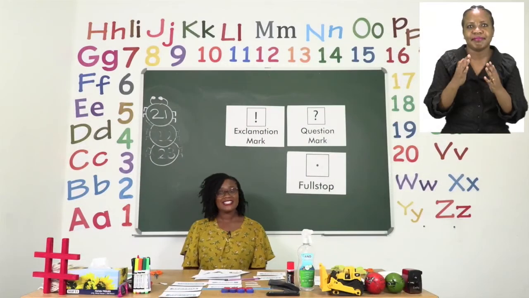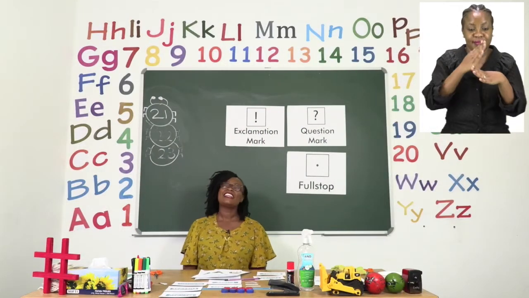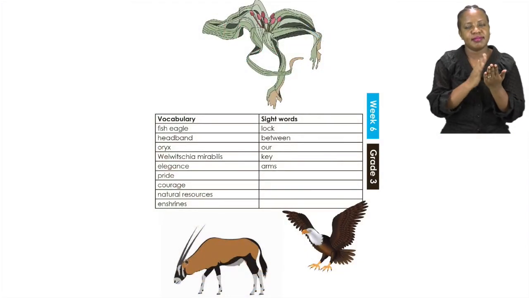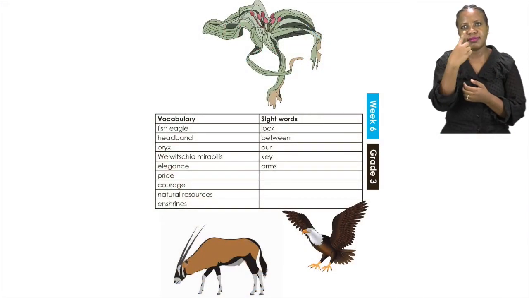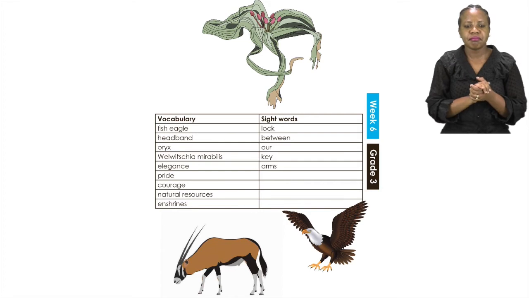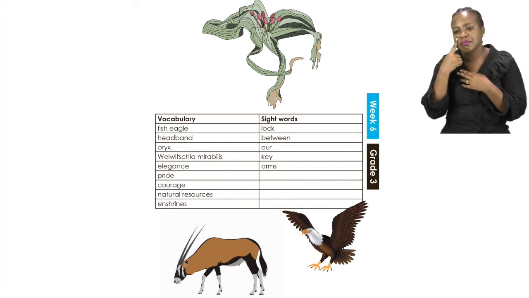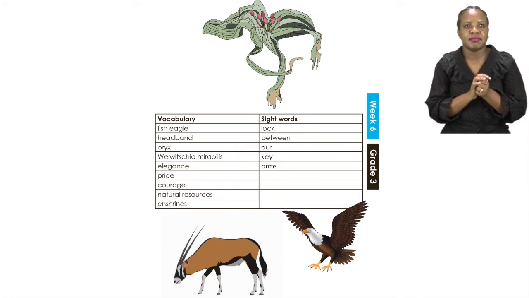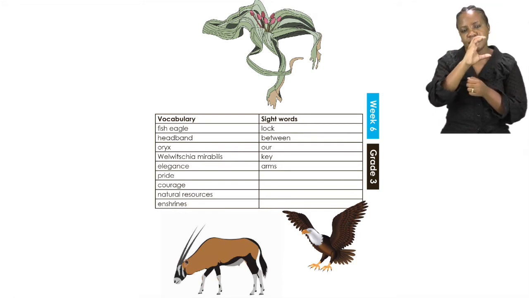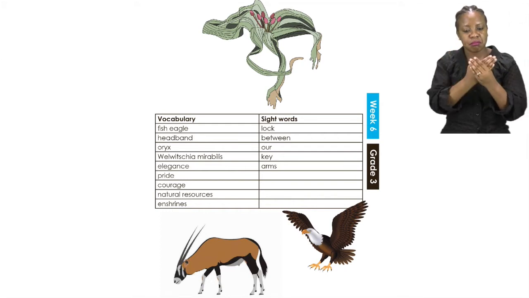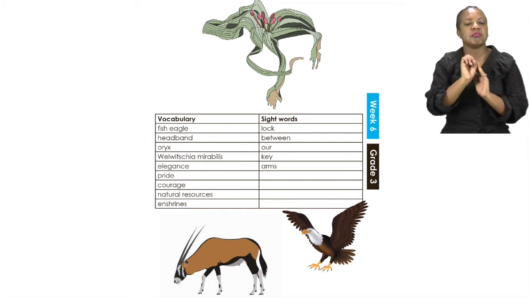For our first activity, boys and girls, let us turn to page 21. On page 21, we are going to be reading our vocabulary words and our sight words. Remember, vocabulary words are very important because when we learn a new word, we are improving our English. Now we are going to read each word together. Let's start at the top.